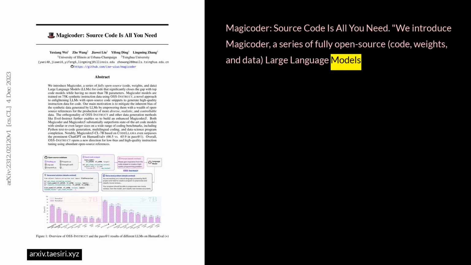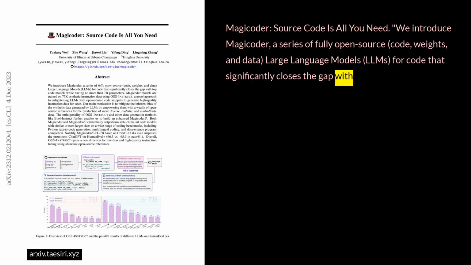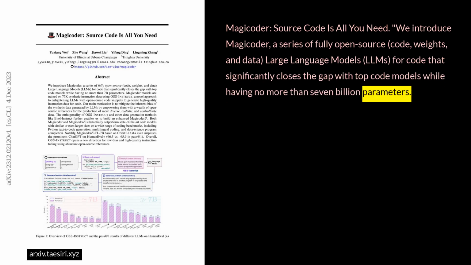Magicoder: Source Code Is All You Need. We introduce Magicoder, a series of fully open-source code, weights, and data large language models (LLMs) for code that significantly closes the gap with top code models while having no more than 7 billion parameters.